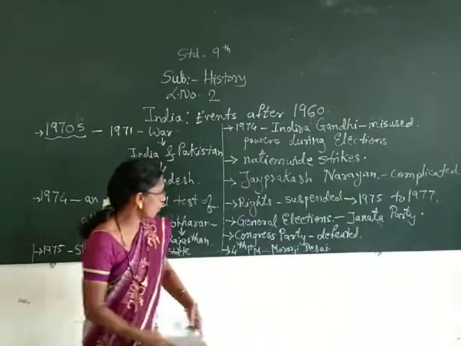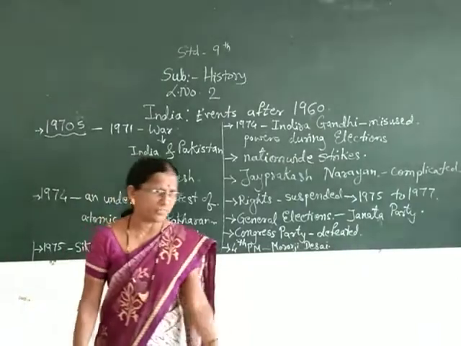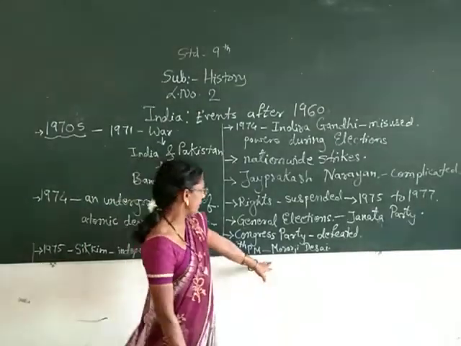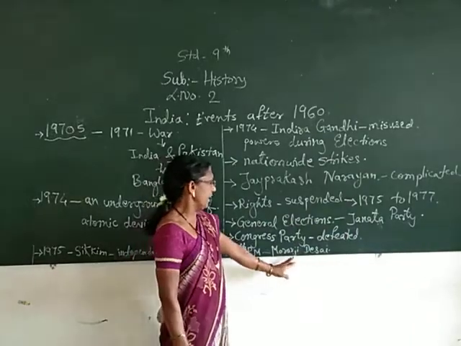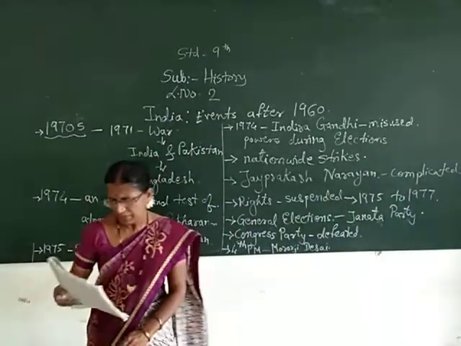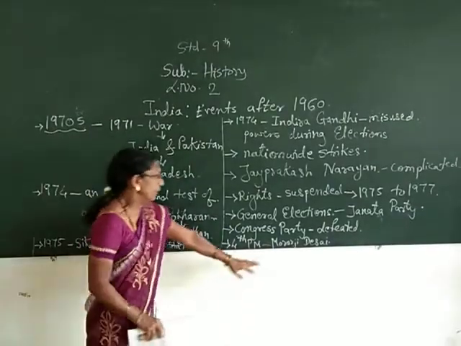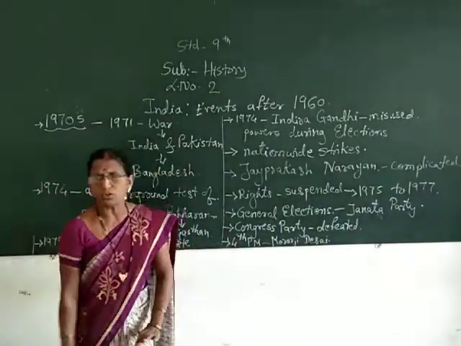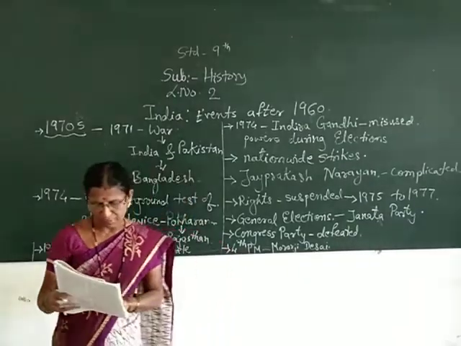As the Congress Party was defeated, Indira Gandhi was no more the Prime Minister of India. The new Prime Minister belonging to the Janata Party was Morarji Desai. But due to internal differences among the people, he could not work for a longer period as Prime Minister. And then what happened?